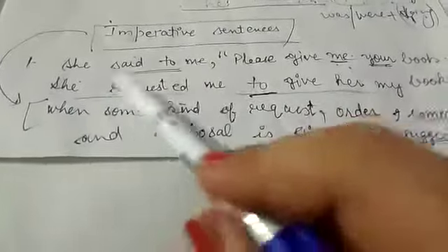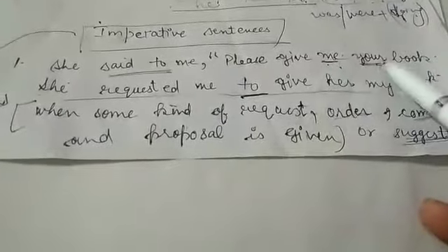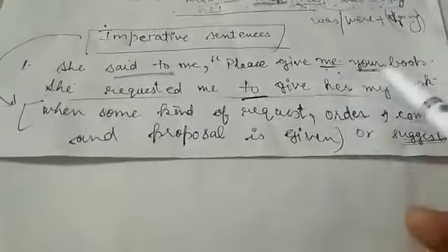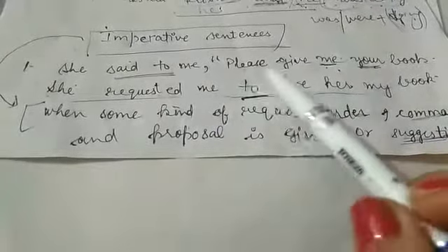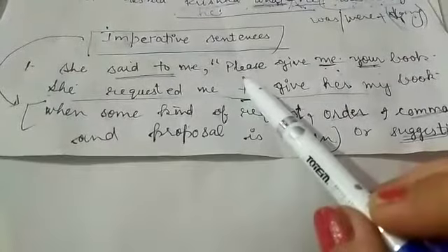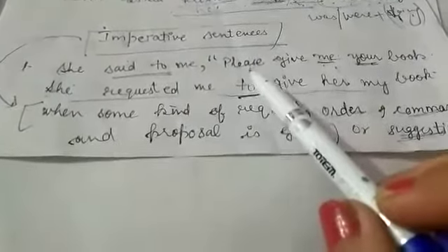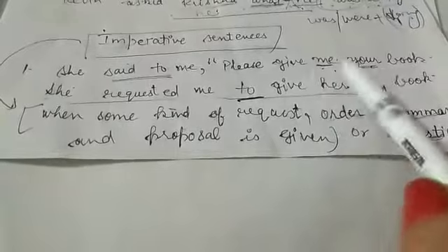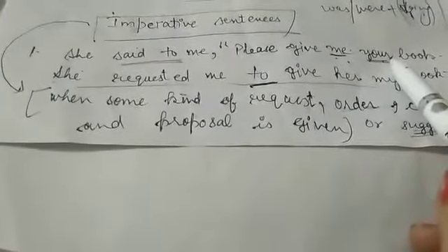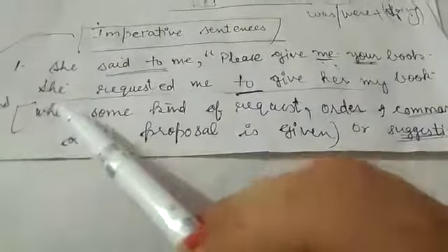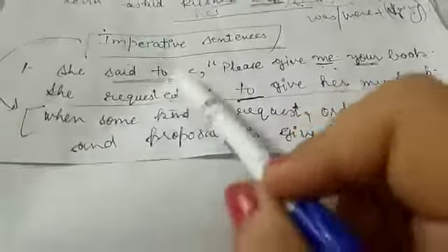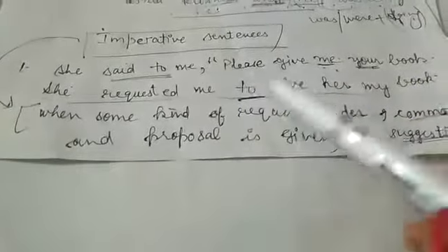She said to me, please give me your book. These are the actual words of the speaker. She was making a plea, she was requesting, she was appealing. So we will write like this: She requested me. Instead of said to, we will use requested me.